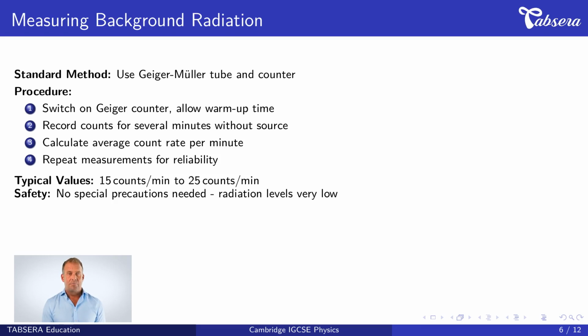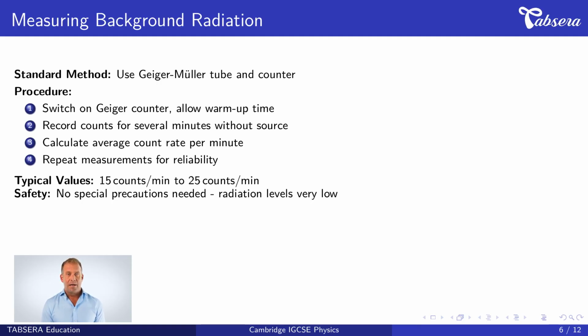Now we examine how to measure background radiation. This follows Cambridge IGCSE practical requirements. The standard method uses a Geiger-Müller tube connected to a counter. The procedure consists of these steps. First, switch on the Geiger counter and allow warm-up time, typically 2 to 3 minutes for stable readings. Second, record the number of counts for several minutes without any radioactive source present.